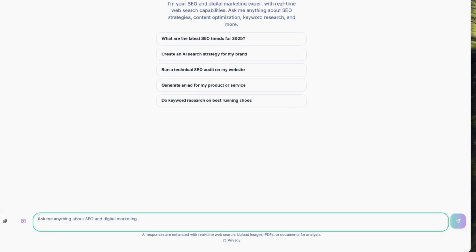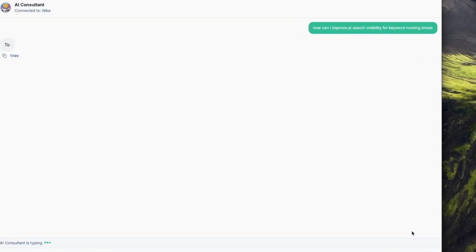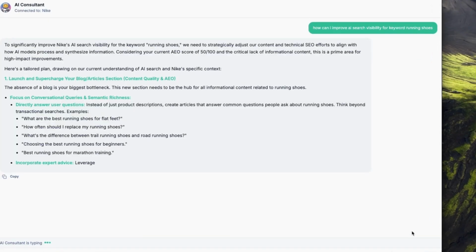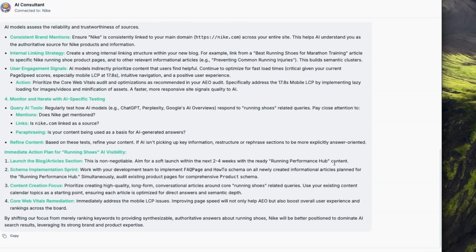It can also generate images and ad creatives or analyze your campaign data, and also anything related to SEO and AI search. The opportunities are endless, and this is your AI marketing specialist available for you anytime.